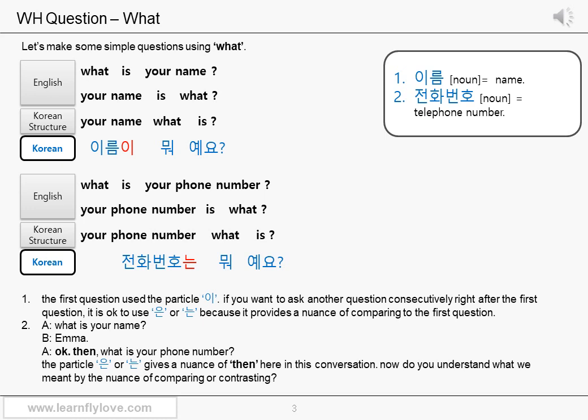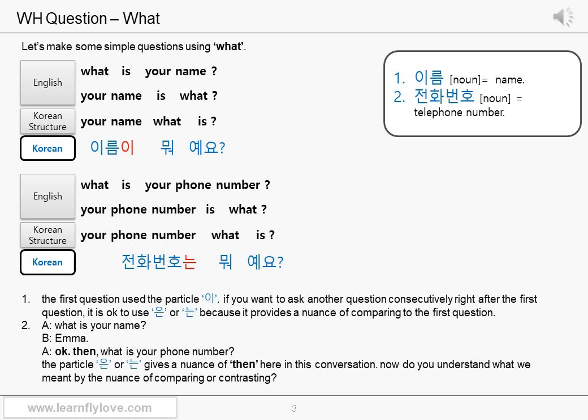What's the sentence structure? We put the subject, your name, first and put the predicate is at the end. And the interrogative pronoun what right before the predicate is. Your name, what is. Your name, let's not translate the possessive your here.